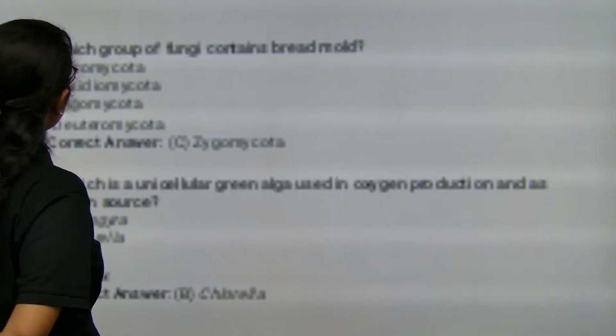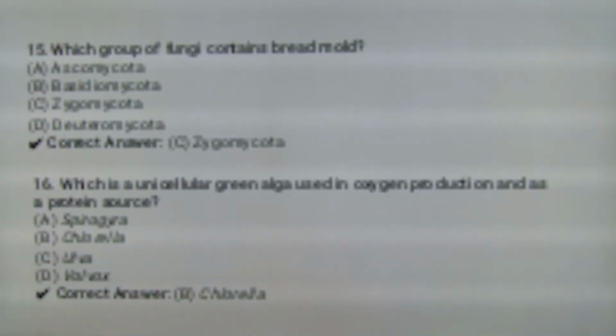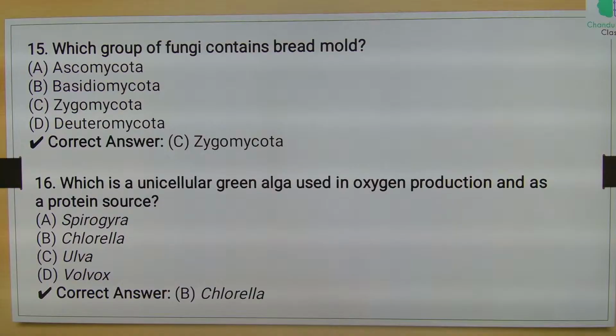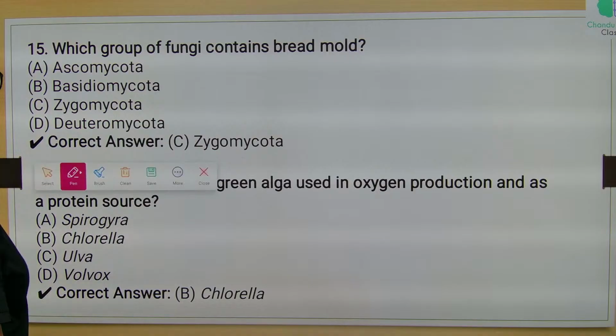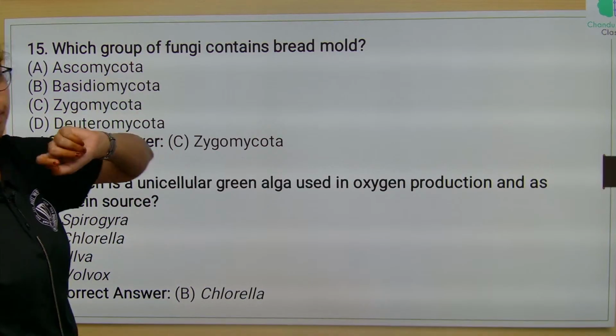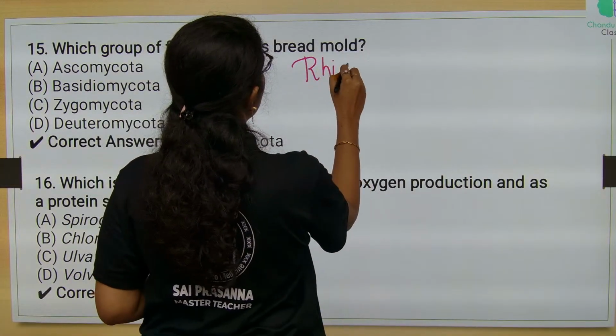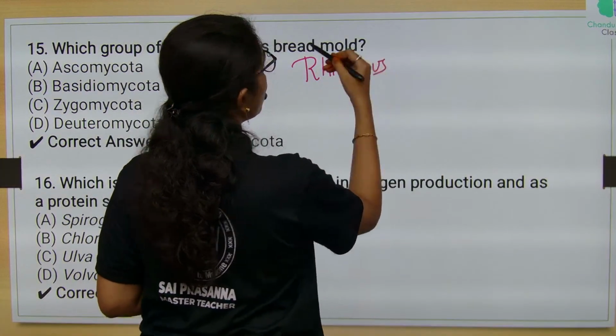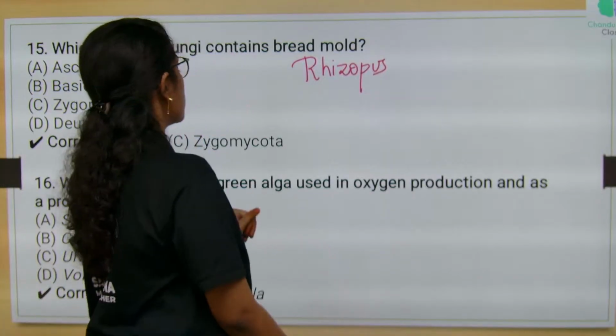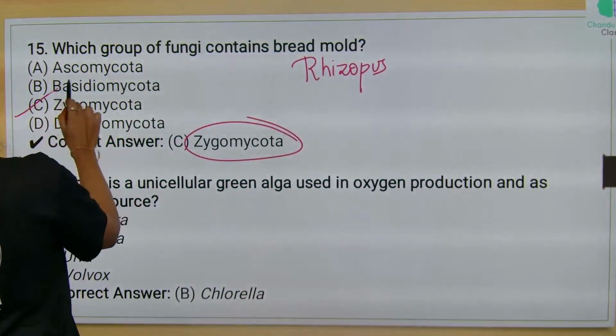this question you look into, just a second. Yeah. Which group of fungi contains bread mold? Okay. Bread mold is the common name for the fungi Rhizopus. Rhizopus belongs to which subclass? Zygomycetes or Phycomycetes, which is option C.